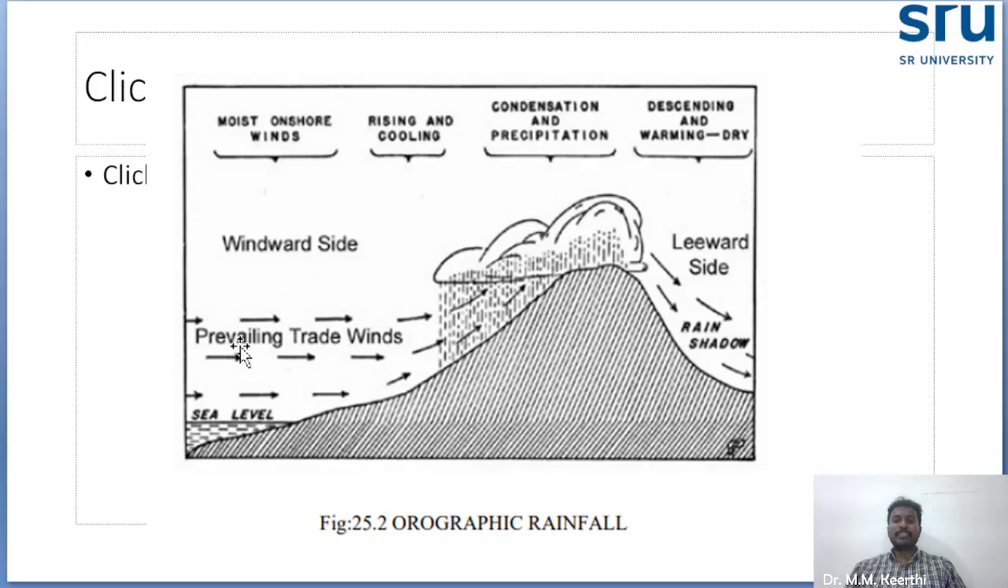You see the prevailing winds. Wind that blows continuously from one side is called a prevailing wind. Towards the windward side, on the prevailing wind side, a more copious amount of rainfall will occur. But when we come to the rain shadow region, it comes under the leeward side, and there is no rainfall. That's why the leeward side comes under the rain shadow region.